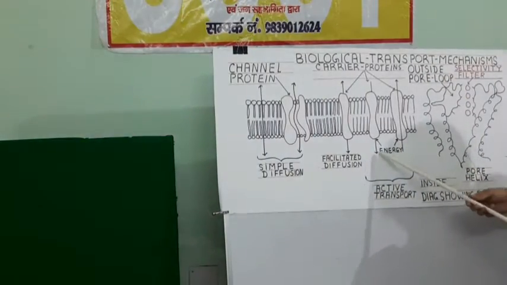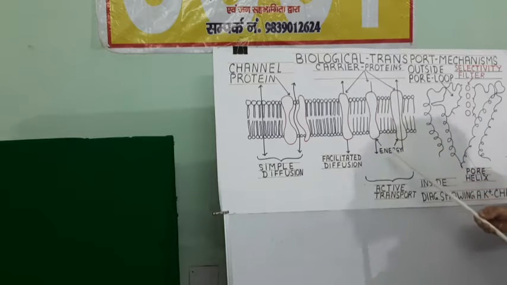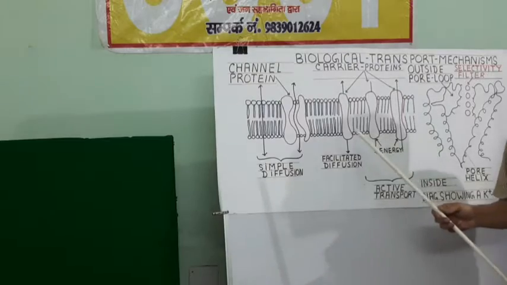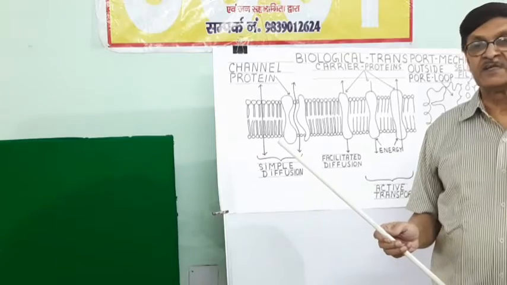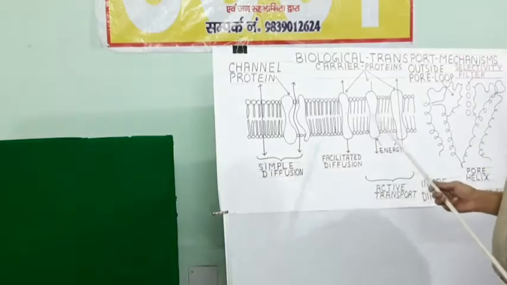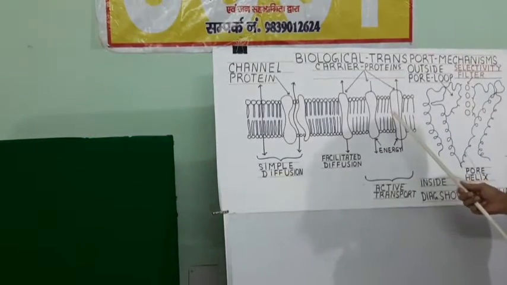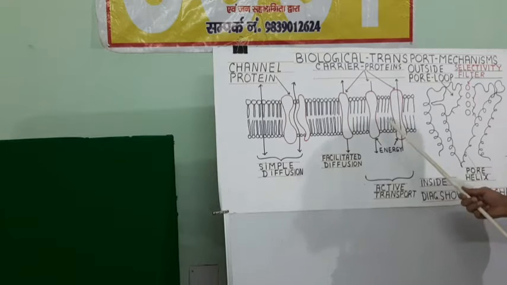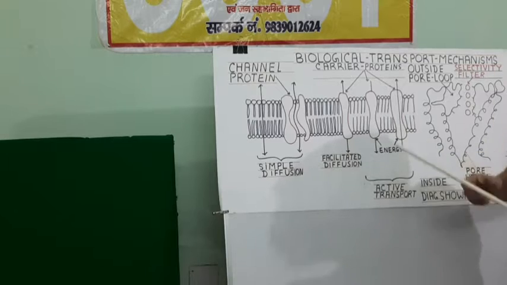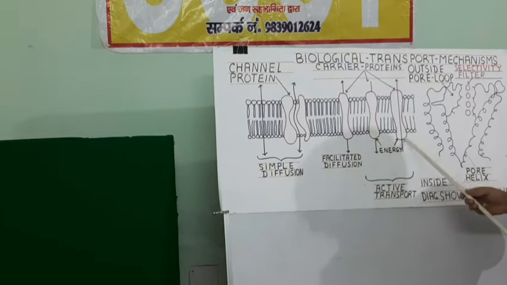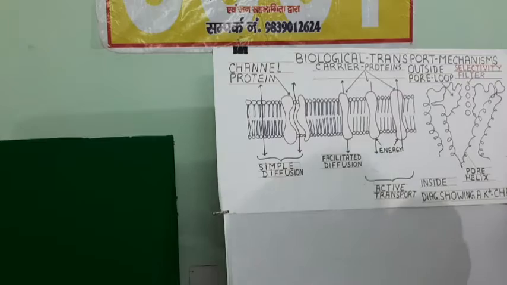The next procedure is where there is involvement of energy. Either it is given by ATP or any other high energy phosphate bond: GTP, CTP, creatine phosphate, etc. Here the carrier protein molecules bind with the molecule which has to be transported, and ATP breaks into ADP and phosphate and some energy is released. That energy is utilized for the movement of these molecules, so it is called active transport.